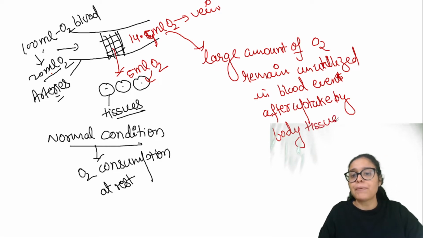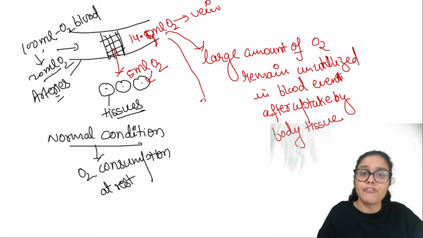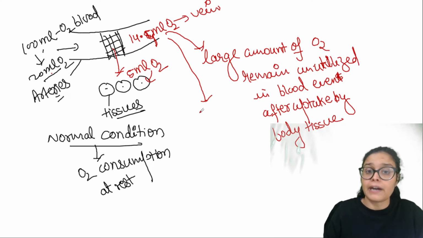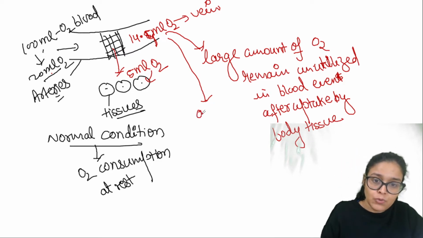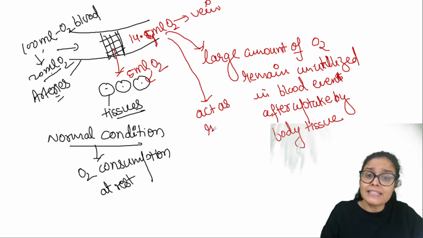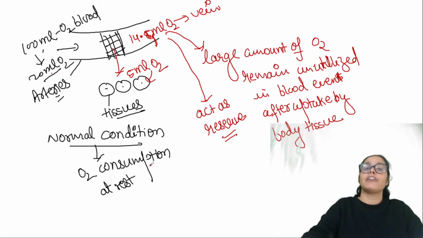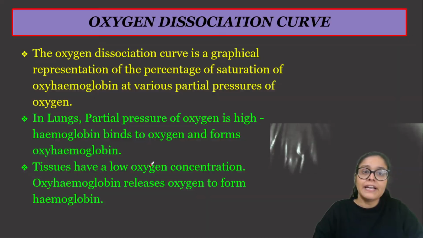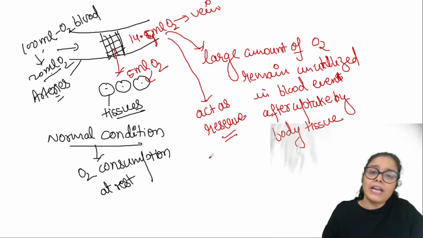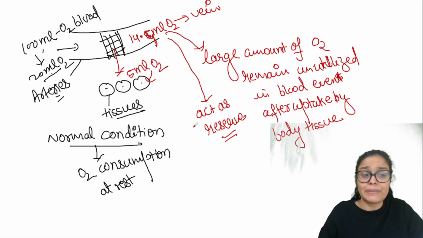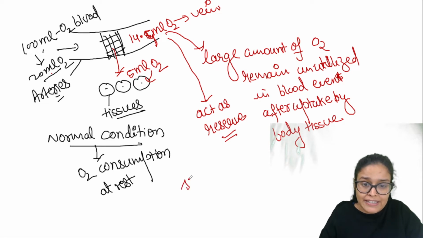So what would happen with this much oxygen in the vein which is still left in deoxygenated blood? It would be stored, it would act as a reserve. Reserve means जब जरूरत होगी, whenever the body requires it, it would be available for the body in extreme strenuous, stressful conditions, right? So let me tell you what would happen. At strenuous condition, meaning stressful condition. Now in normal condition तो maximum oxygen remains unutilized, but during stressful condition, you know what would happen?